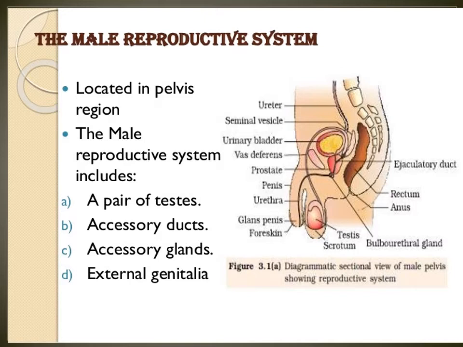Next one, scrotal sacs or scrotum. These are membranous structures within which lie the testes. They protect the testes from mechanical harm, since the testes lie outside the abdominal cavity.